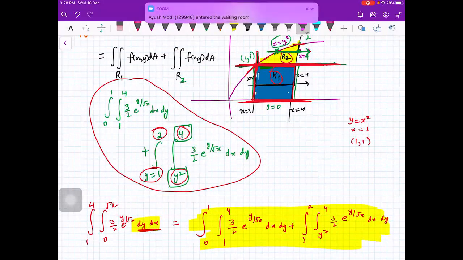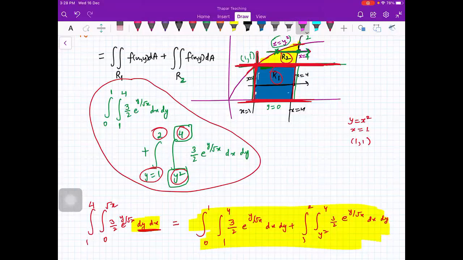Ma'am, which exercises should we do for the integrals? Yeah, I will write down in the WhatsApp group. Let me tell you also. Right now we have to do 13.1, and 13.3 also. But I will write explicitly in the WhatsApp group, and I will send the pictures also for the questions. Okay, ma'am. Thank you. Because we have to do some portion of the 9th chapter also. So I'll tell you exactly. But before that, I recommend just practice some questions from tutorial sheets. That's it. Okay. So next week I will tell you exactly how you have to proceed.